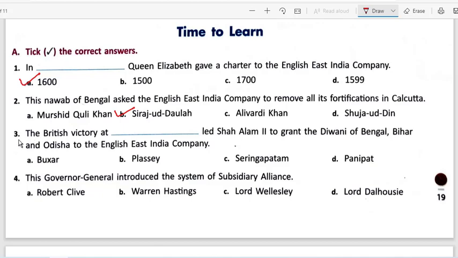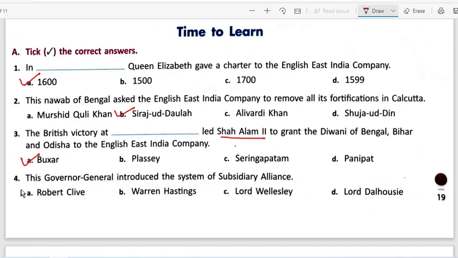Okay, question number 3 says the British victory at dash led Shah Alam II to grant the Diwani of Bengal, Bihar and Odisha to the English East India Company. So in this case, the answer would be A, that is the forces of Shah Alam, the Nawab of Awadh and the Nawab of Bengal. They all three fought against the Britishers but were defeated by them. And after this battle came the Diwani rights. Shah Alam was the Mughal ruler ruling Delhi at that time. So by Shah Alam, the company was granted the Diwani rights to this area.